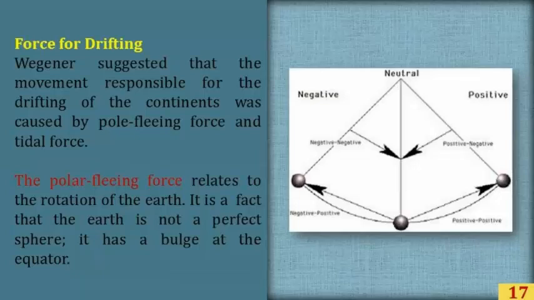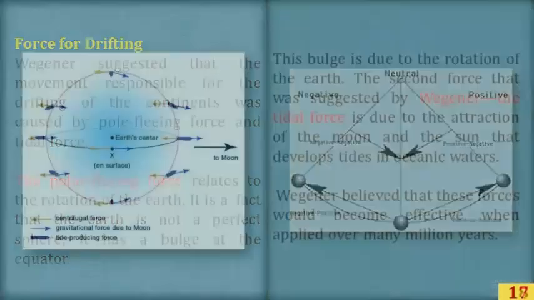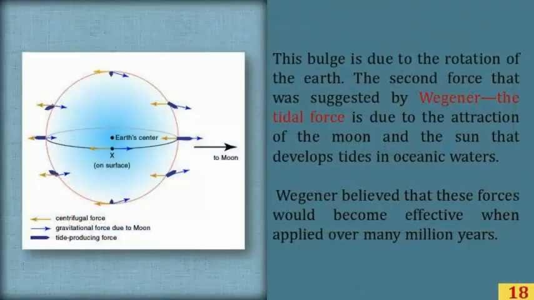The second force that was suggested by Wegener is the tidal force, which is due to the attraction of the Moon and the Sun that developed tides in oceanic waters. Wegener believed that these forces would become effective when applied over many million years. However, most scholars considered these forces to be totally inadequate.